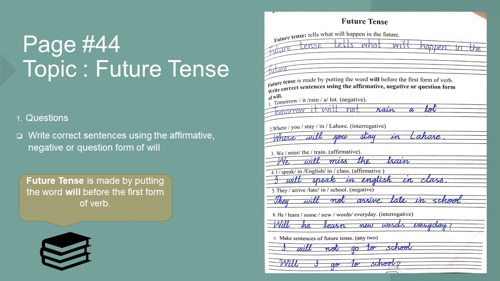Now here's another question. Make sentences in future tense. First sentence is I will not go to school, and our second sentence is will I go to school. This is an affirmative interrogative sentence.